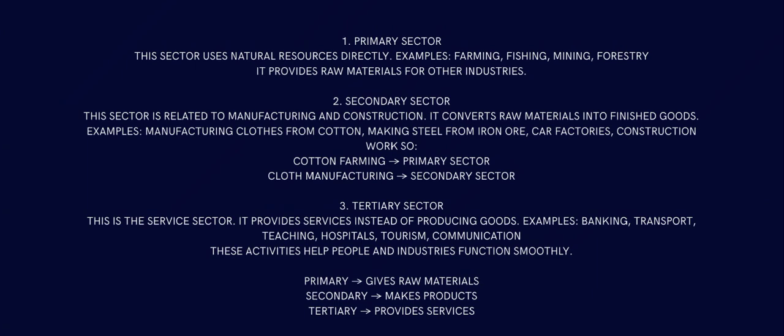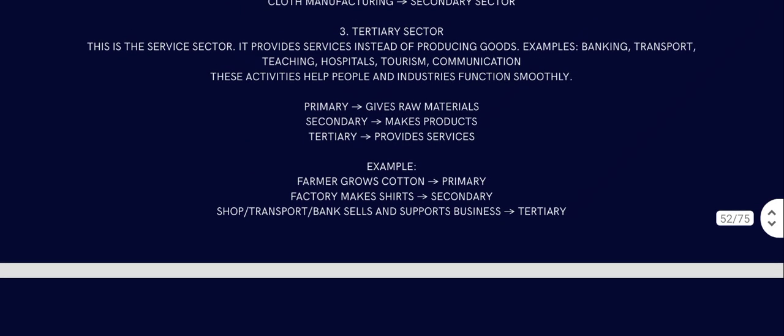It provides service instead of producing goods. Example: banking, transport, teaching, hospital, tourism, communication. These activities help people and industry function smoothly. Primary gives raw materials, secondary makes products, and tertiary provides services. So example: a farmer grows cotton is primary, a factory makes shirts is secondary, and shop, transport, bank sells and supports this